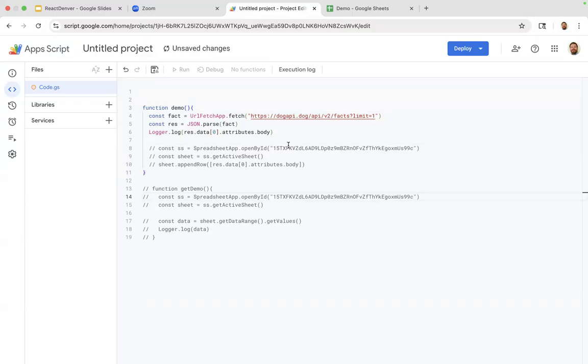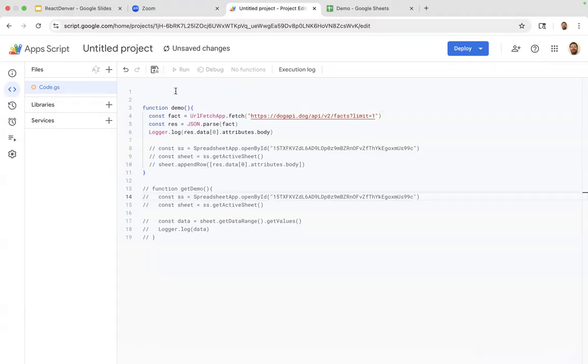Just to show you how this works, I've set up the Logger object. We're going to run this and use the logger to log it in a console that will pop up at the bottom, just to show you the object coming in. Now, because we're signed in with a Google account and it's a one-time authentication thing, it will give me a warning, and you have to go to advanced and ignore it, because it's saying it doesn't recognize the developer that's making the app. But I recognize him, so I can authorize it.